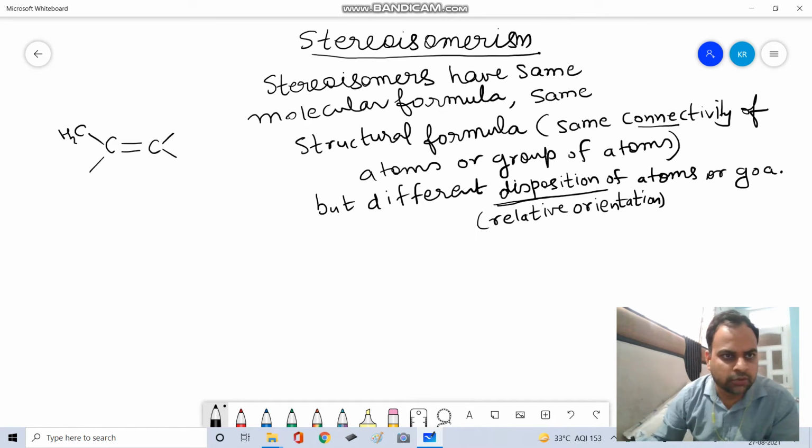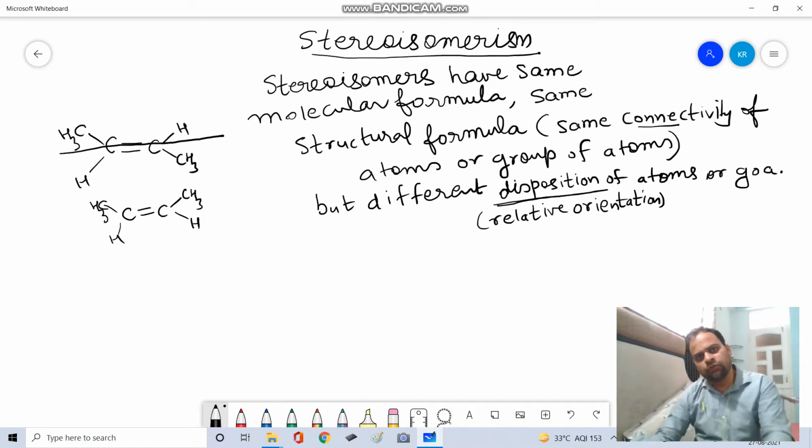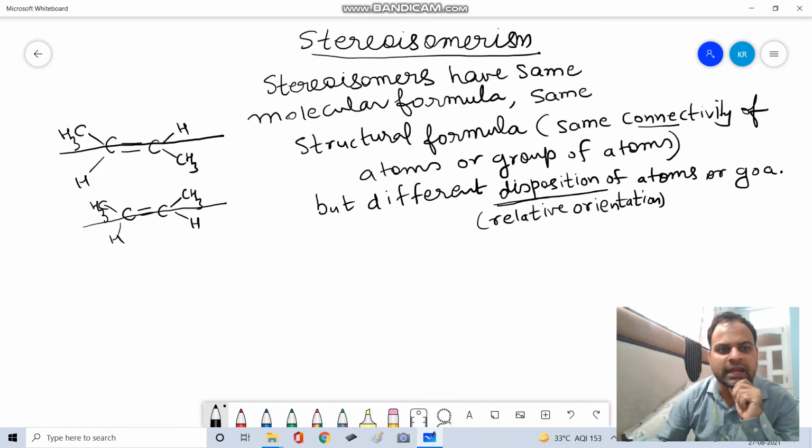I am drawing butene, but this butene is different from this butene, because in the first butene the position of the two methyl groups with respect to each other is trans: one is on this side of the double bond and one is on the other side. But here they are on the same side of the double bond. So this particular stereoisomer is trans and this is cis.